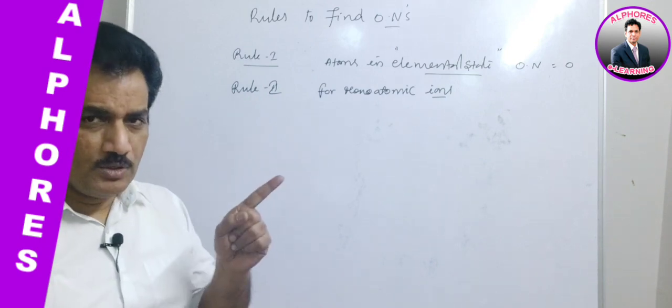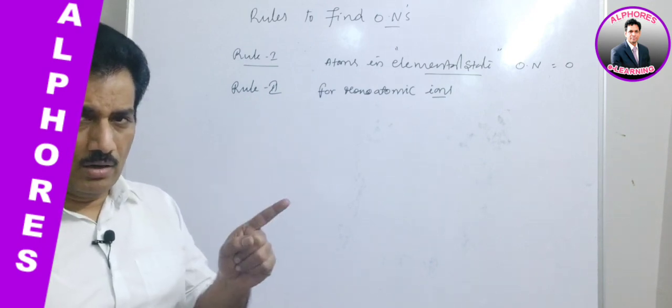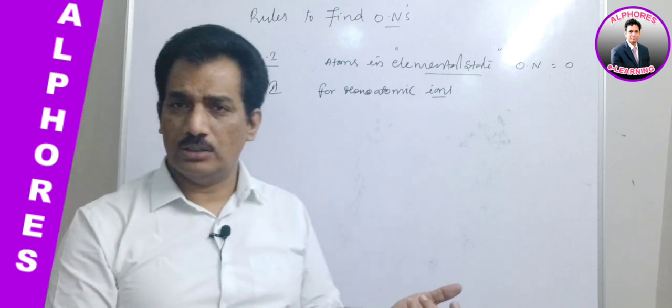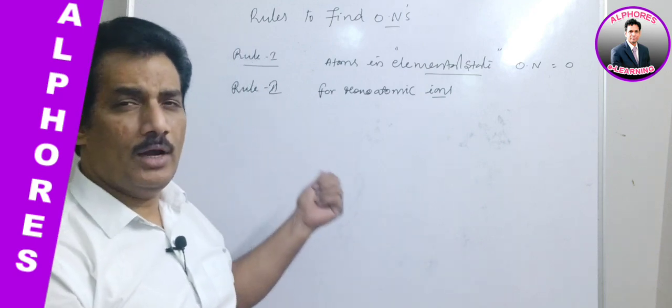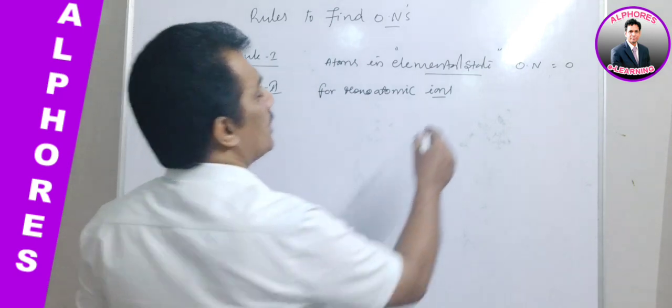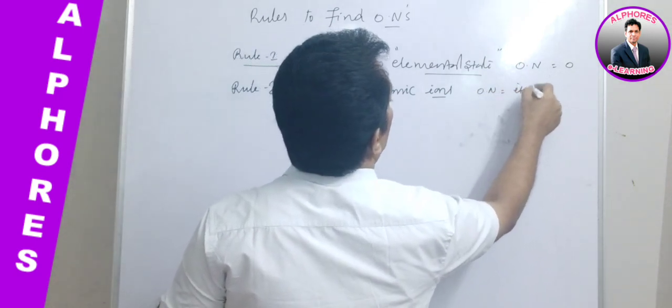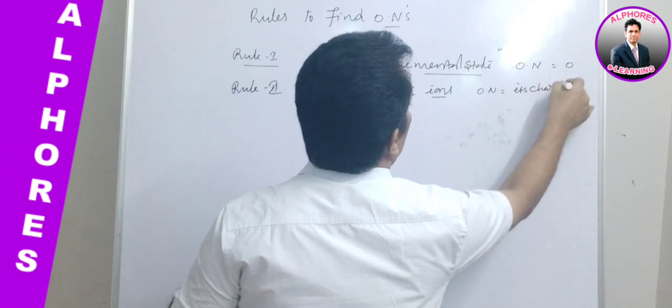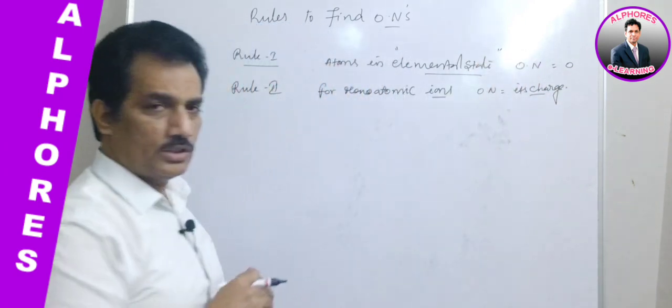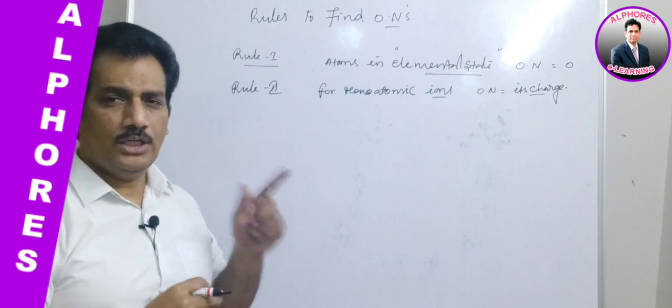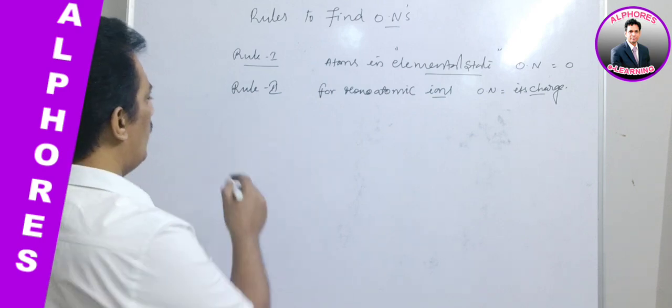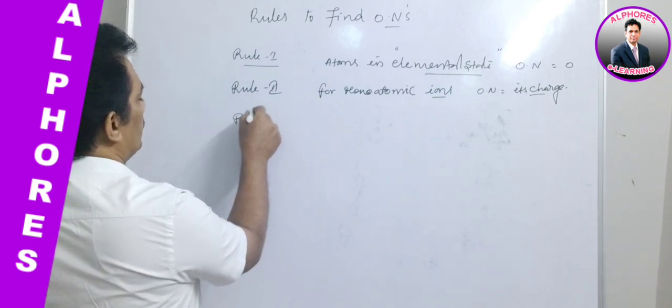Only one atom is present in the ion, that is an atom with charge, which is nothing but a monoatomic ion. In such a case, oxidation number is equal to its charge. Already we discussed about this. Oxidation number is equal to its charge.